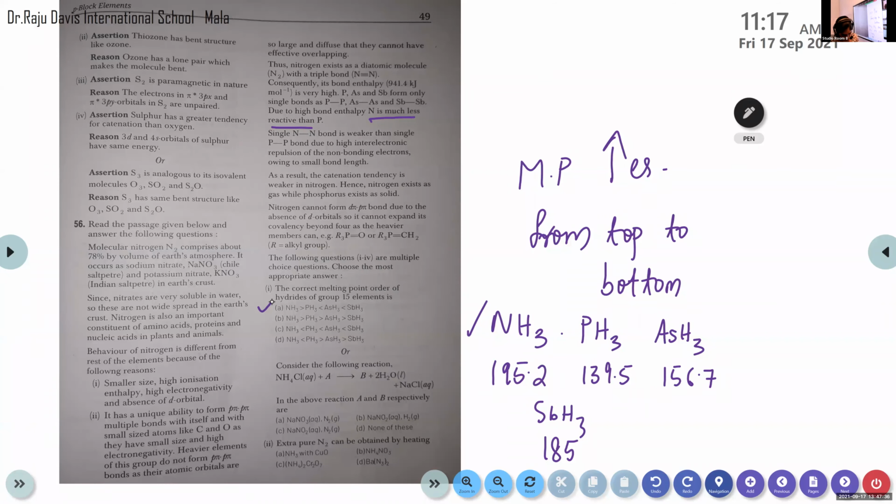This melting point is mentioned in your textbook, Table 7.2, page number 173. The melting point values of NH3, PH3, AsH3, SbH3 are given here, so you have to go through these tables also. Based on these values, we find the correct melting point order of hydrides.